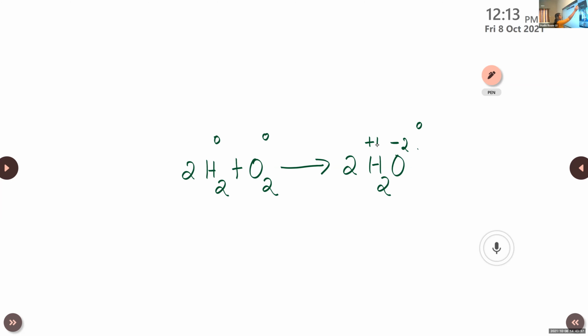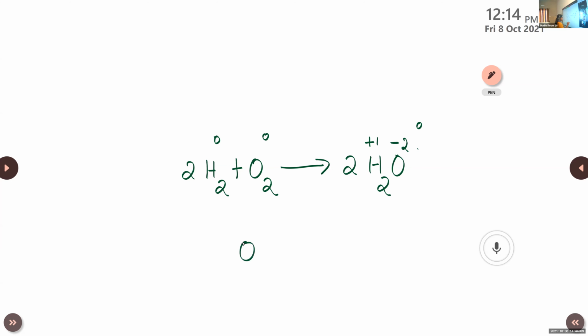How can we find out this valency or oxidation state? Can you tell me? There are two ways. One, the number of electrons present in the outermost shell, or the number of electrons required to complete the outermost shell. These are the two methods. In some cases, it will be the total number of electrons present in the outermost shell, and in some cases, the number of electrons required to complete the outermost shell.